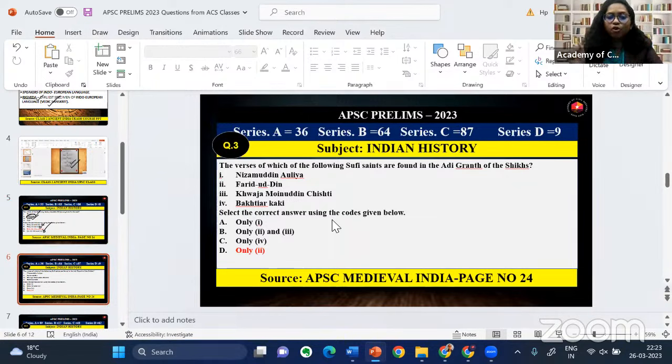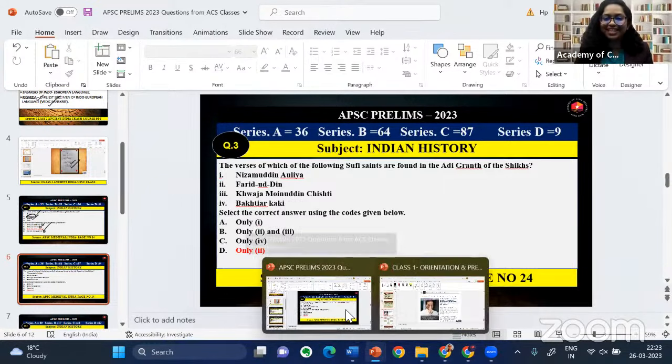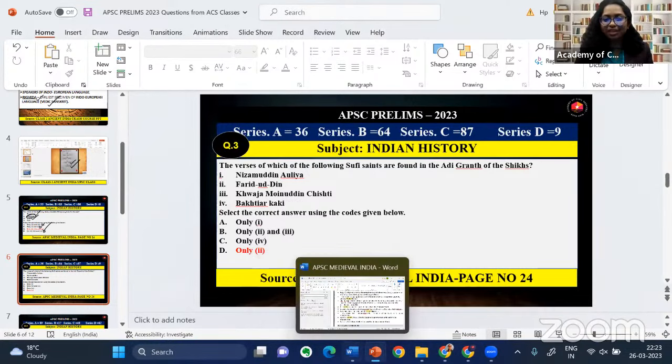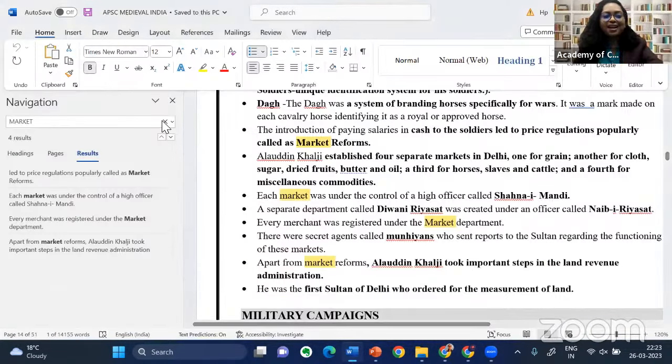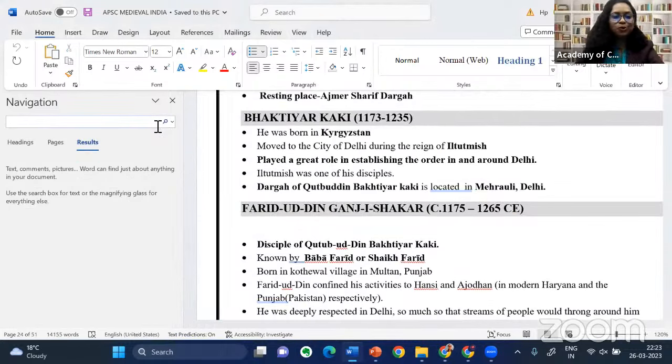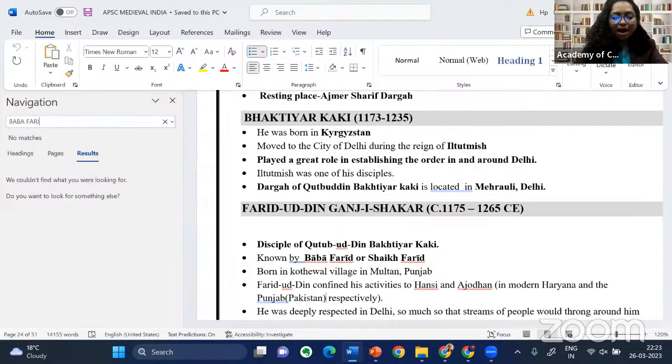The verses of which of the following saints are found in Adi Granth of the Sikhs? This question is from the chapter Bhakti and Sufism. I'm not saying it's a very easy question, but still, if you have revised the material multiple times, all the Bhakti saints, Sufi saints, generally students find this chapter very difficult. Am I right? Because there are a lot of saints that you have to remember. Now let us look into the APSC medieval India material.